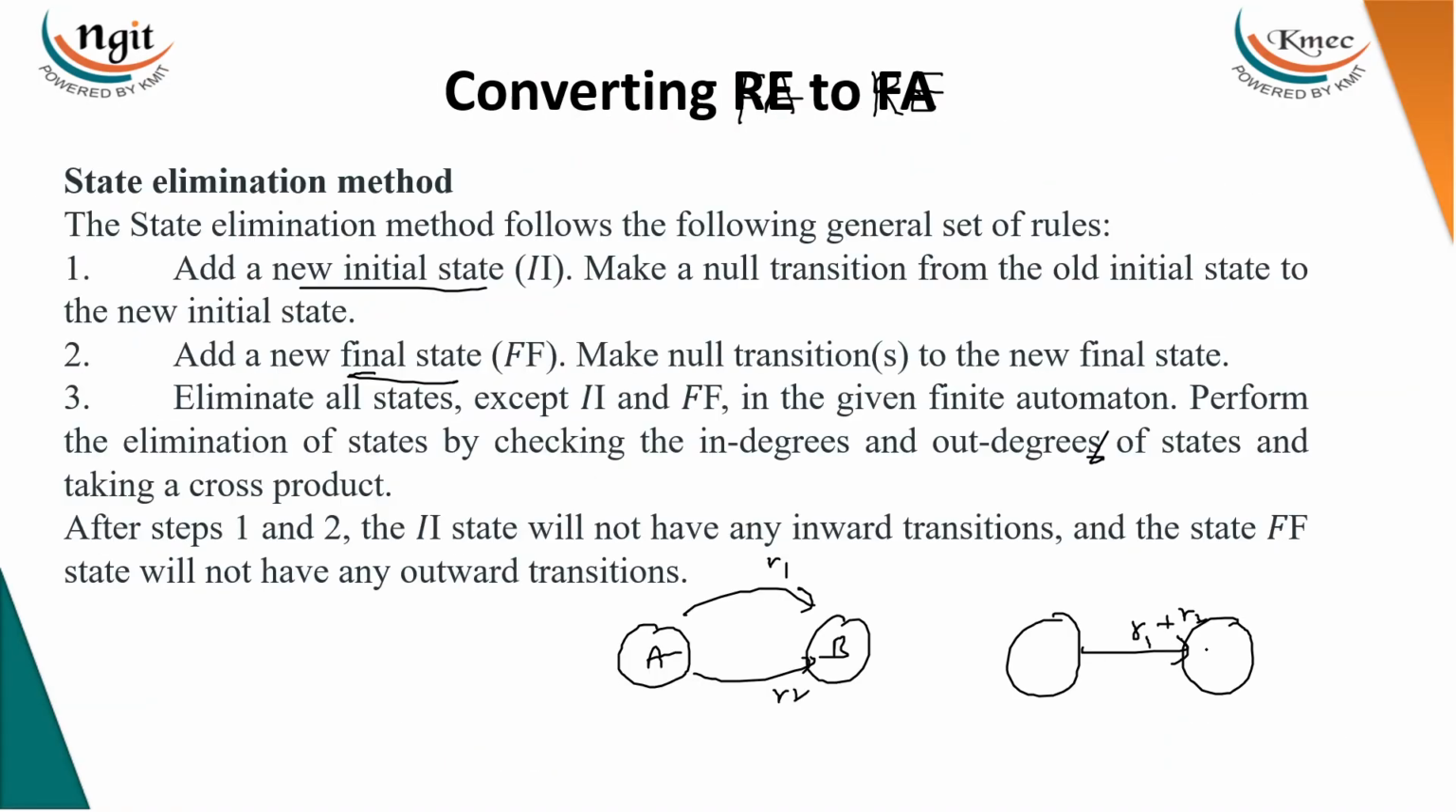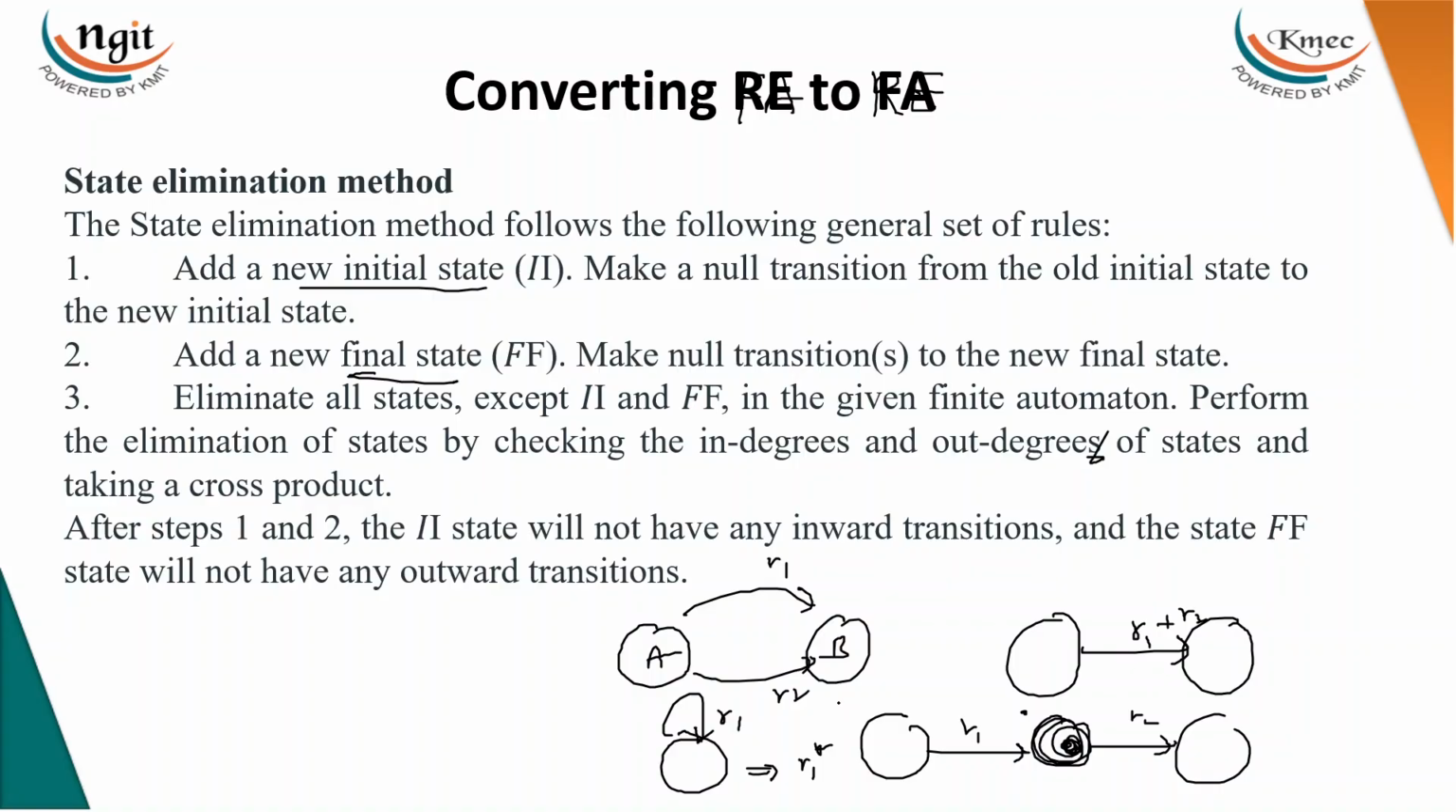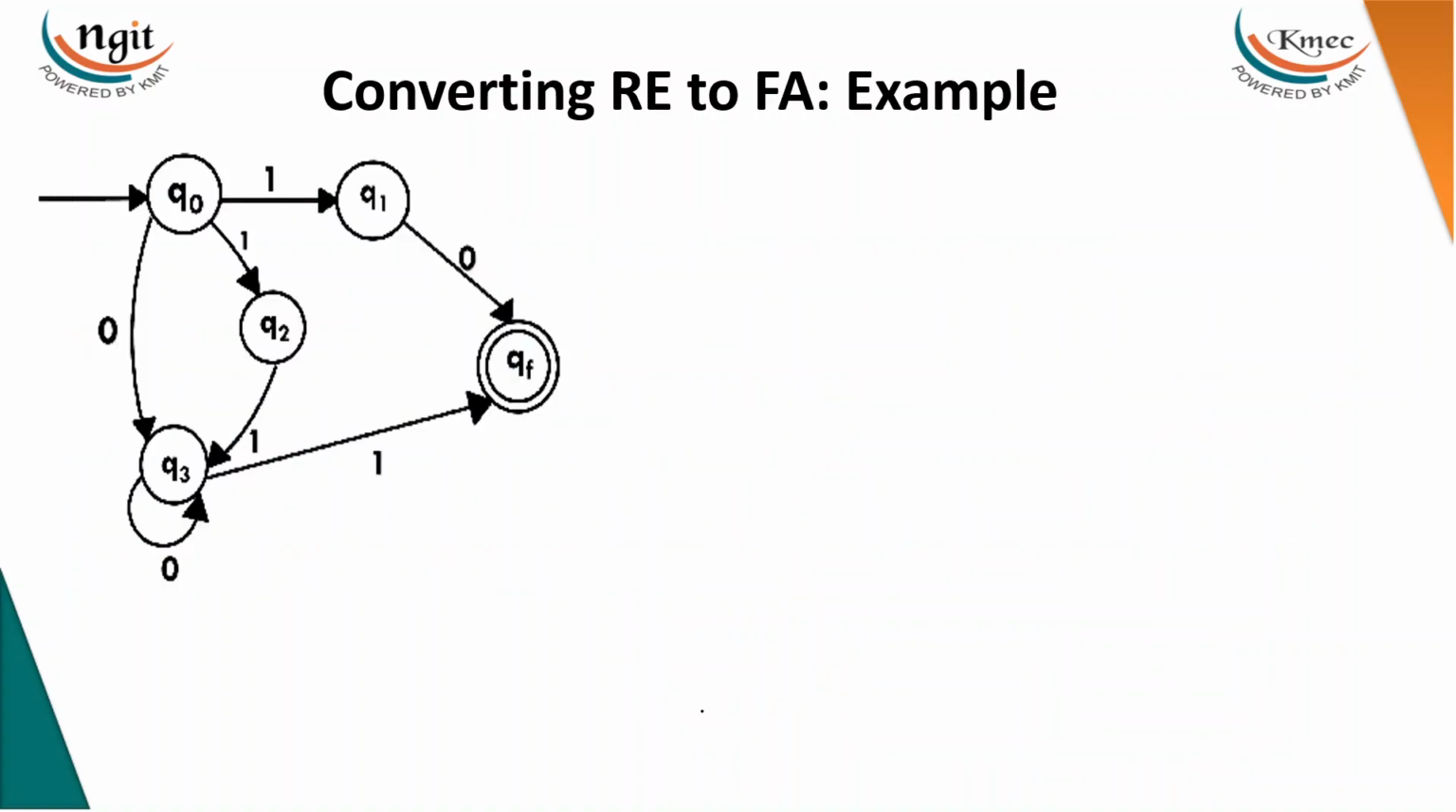Same way, if you have sequential edges like R1 and R2, remove the state by performing the concatenation. Just decrease the size of this state to a dot. You are going to have R1 dot R2. Self loop. If you have a self loop R1, then reduce it to R1 star. Then let me explain with an example. First go for the parallel edges if you have. Otherwise, just go with the sequential.